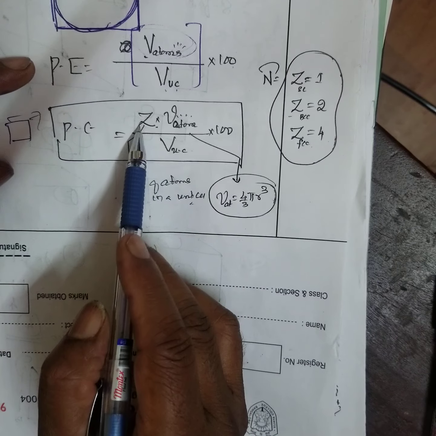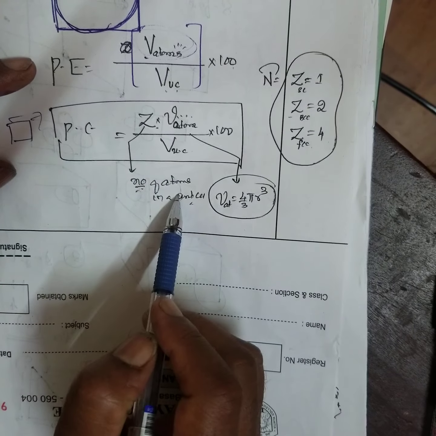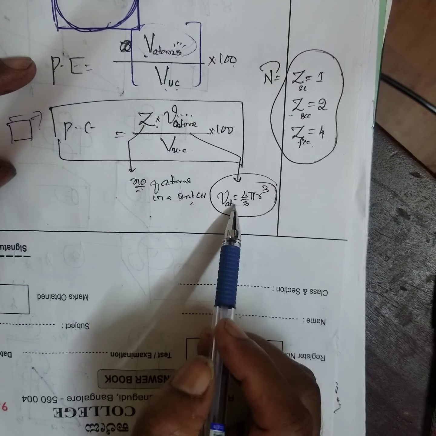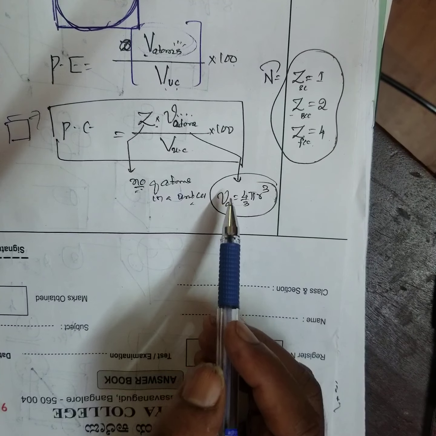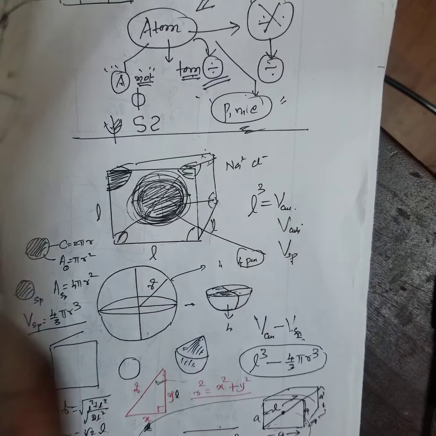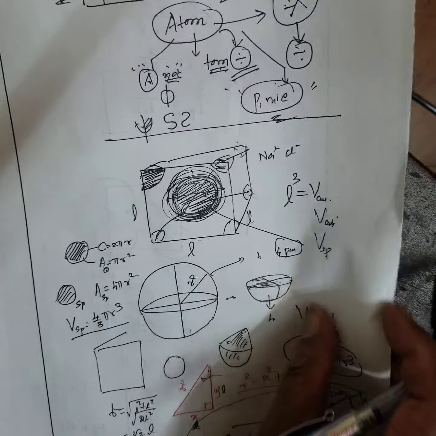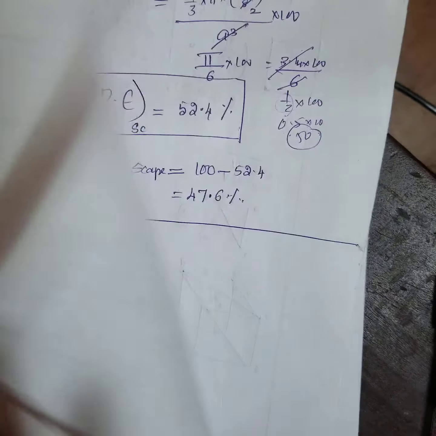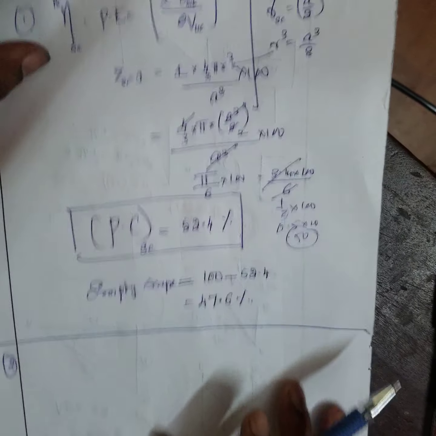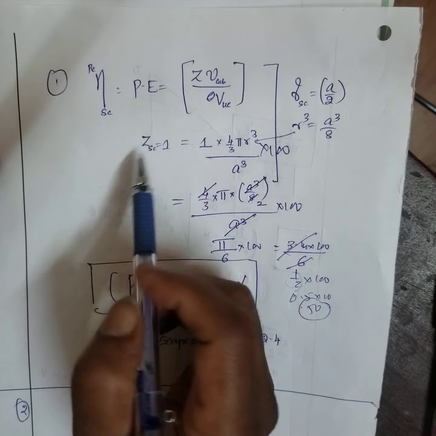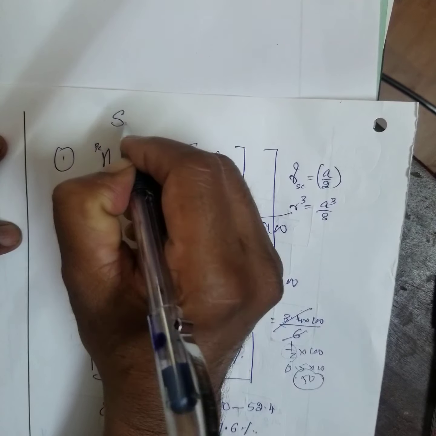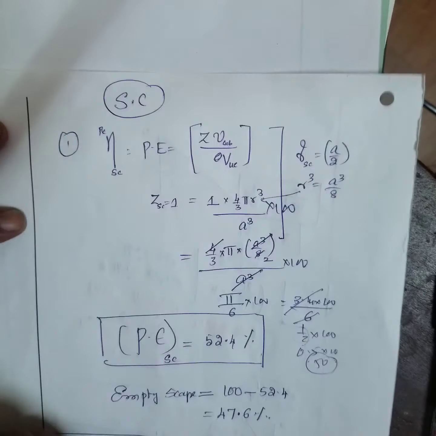You know how to do the calculations. Here, Z is the number of atoms in a cube, and the volume of a single atom is 4 by 3 pi r cube. You are done. On that basis only we have calculated. Somewhere I have calculated here. Because the interruption comes, yes. Packing efficiency of a simple cubic crystal.